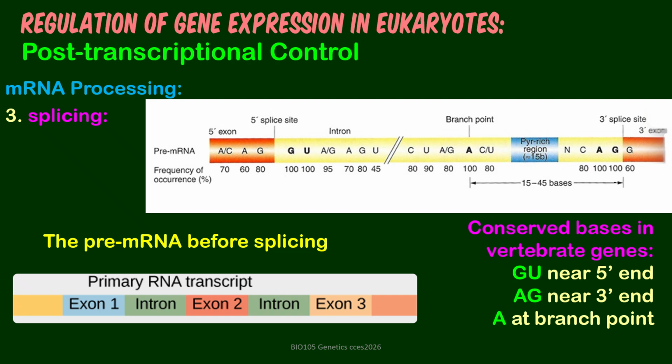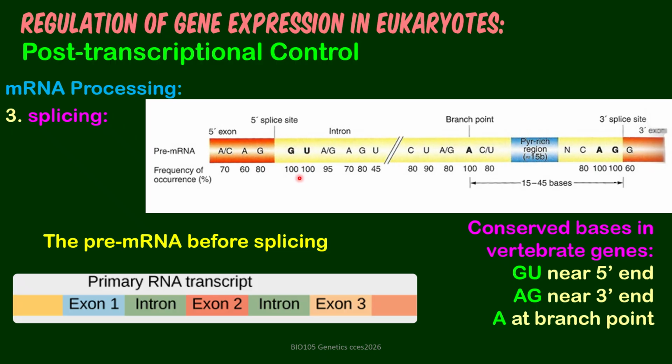Number 3 is splicing. This is the pre-mRNA before splicing. You have alternate exon and intron, exon. This is the end of an exon and the beginning of an intron. An intron has at the 5' end a GU.